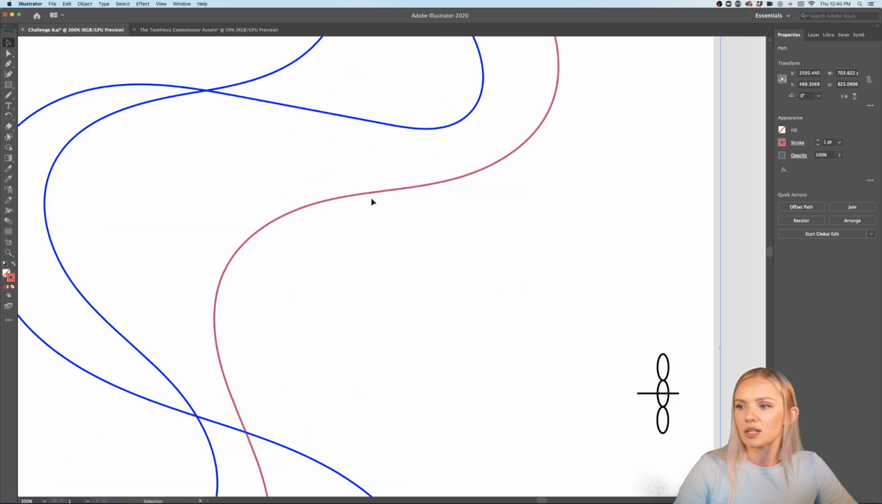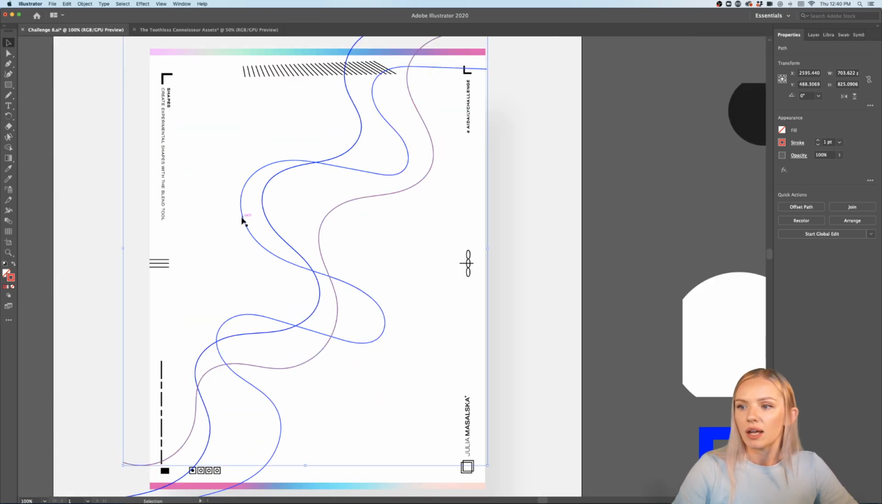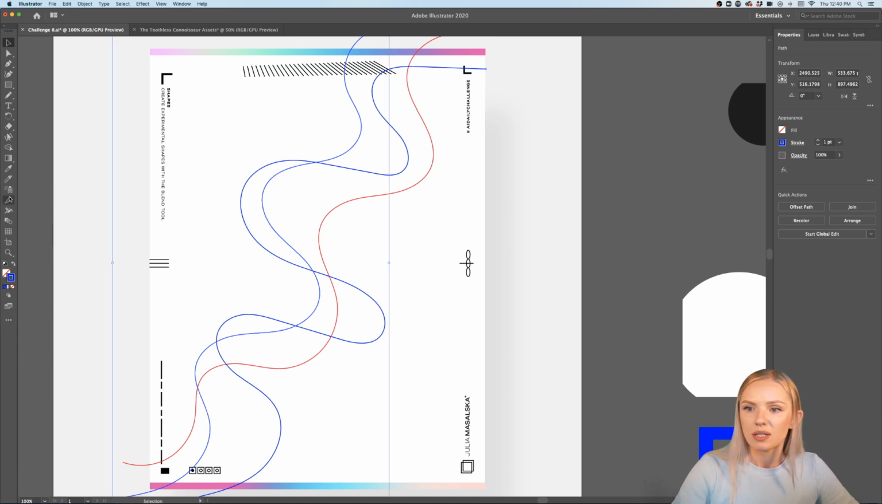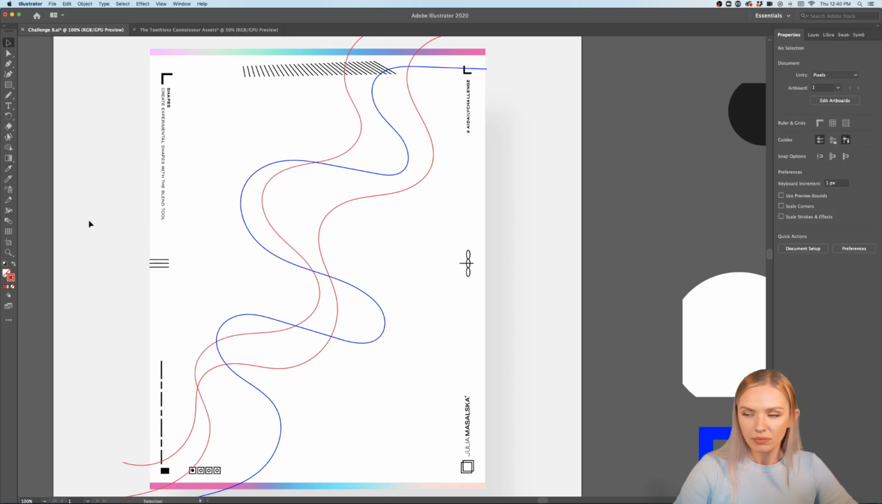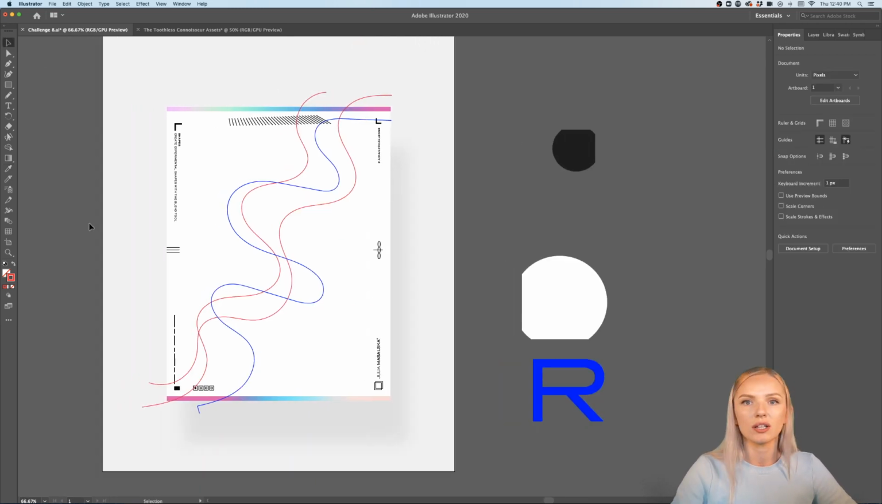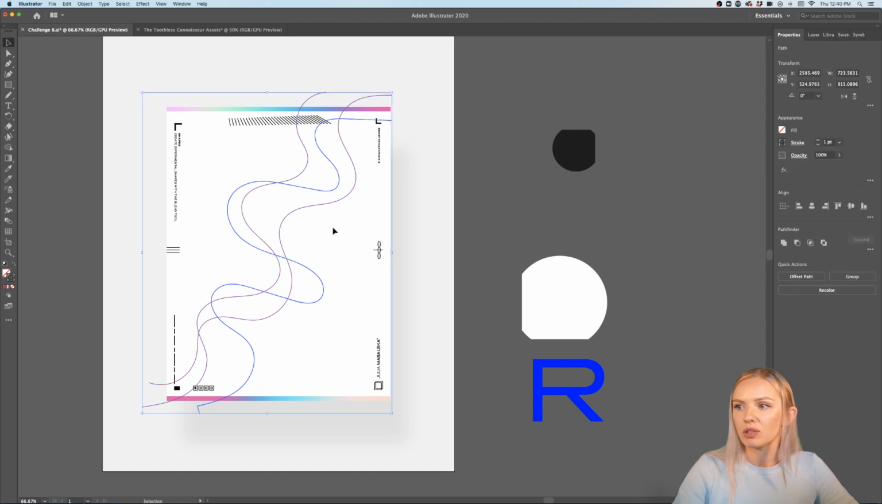All right, so now as you can see, I have one red line and one blue line, and I will do the other line also red, just because I want to have a little flow in it and some repetition. But you know what? You can also change the colors afterwards, after you've been playing around with the blend tool.